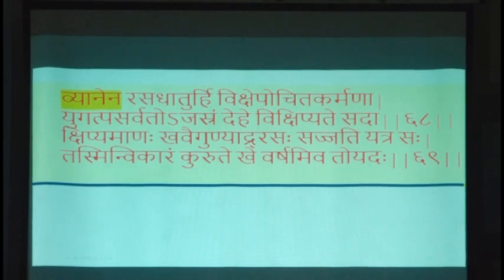What Vagbhata has said is that an optimum pressure of circulation is the function of Vyanavata. So you have two important components from the Ayurvedic point of view: the Pranavata, responsible for Dhamani Dharana, the maintenance of the vessels, and the Vyanavata, responsible for the Vikshepochita Karma. So elasticity, which is what we call peripheral resistance, and the hydrostatic pressure.